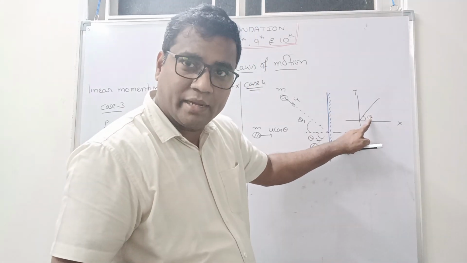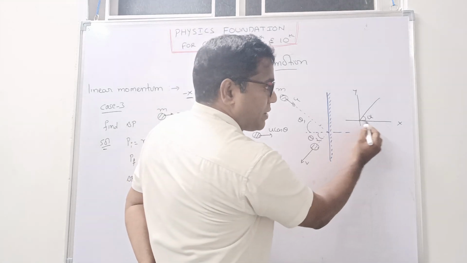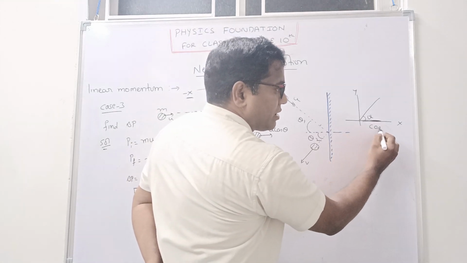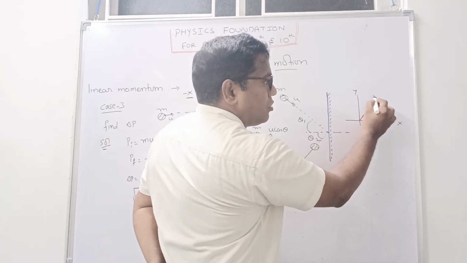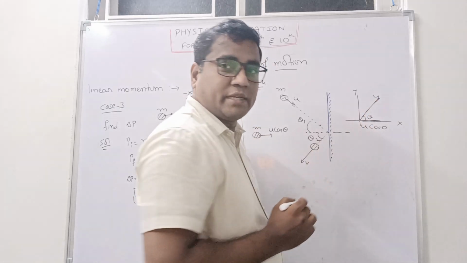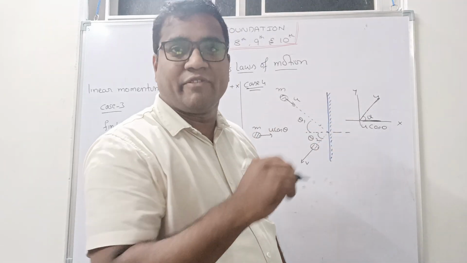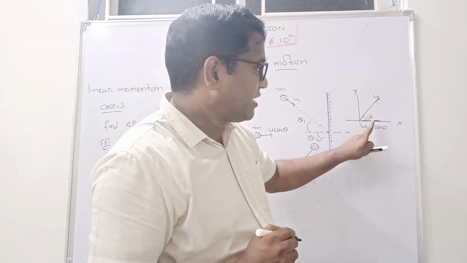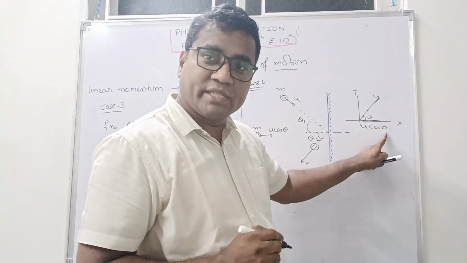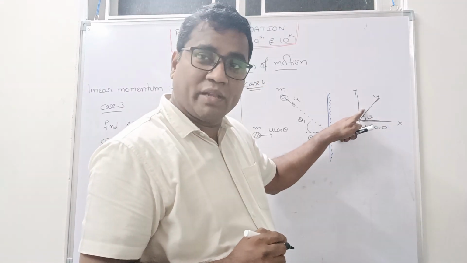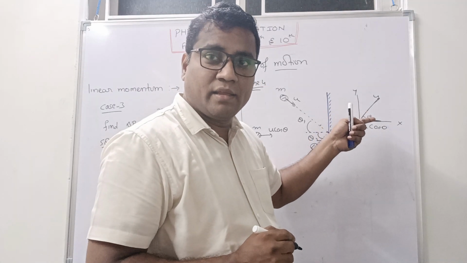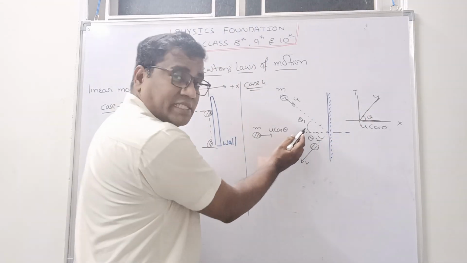This is theta, so cos theta will come. For example, here I am writing this is u, so this will be u cos theta. Where theta is not there, then sin theta will come. Where theta is there, it is u cos theta. Where theta is not there, it is u sin theta. Clear?